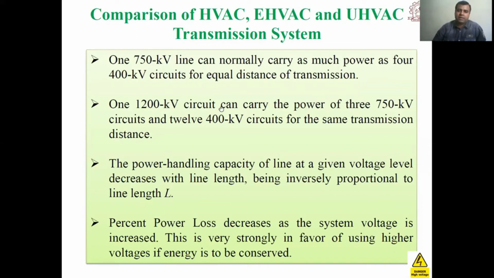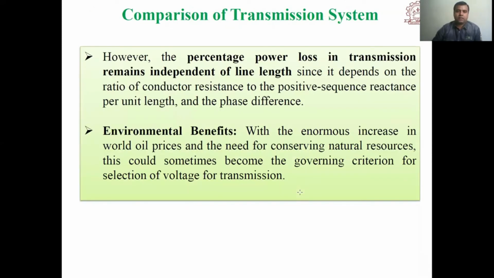One 1200 kV circuit can carry the power of three 750 kV circuits and twelve 400 kV circuits for the same transmission distance. The power handling capacity of a line at a given voltage level decreases with length, since it is inversely proportional to length, and percentage power loss decreases as the system voltage is increased. However, percentage power loss is independent of the length of the line.